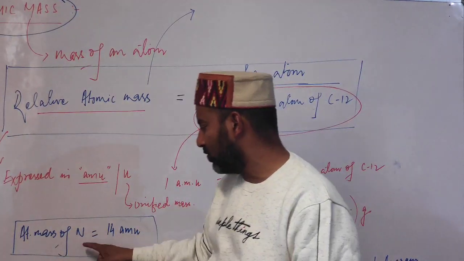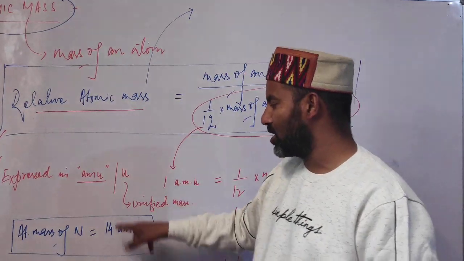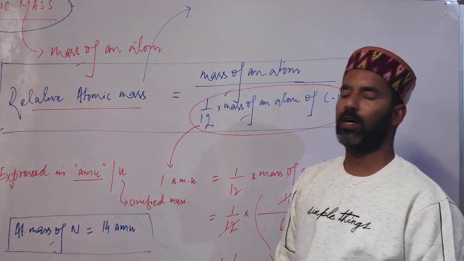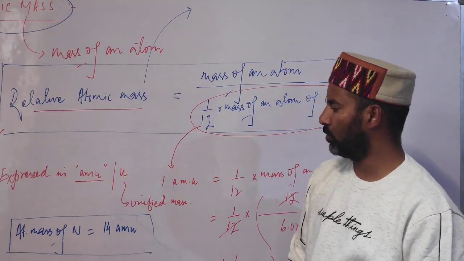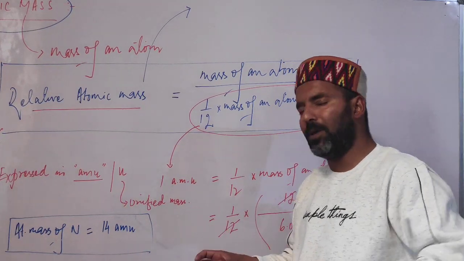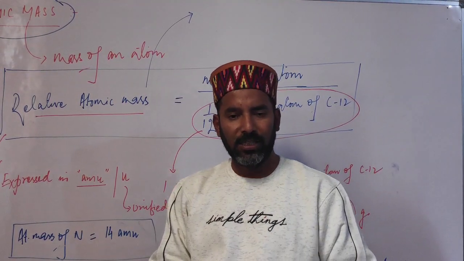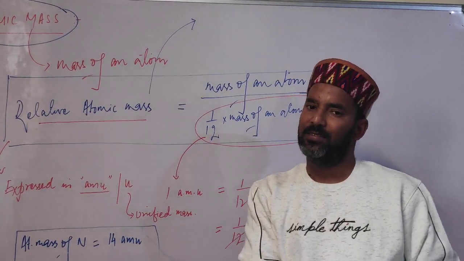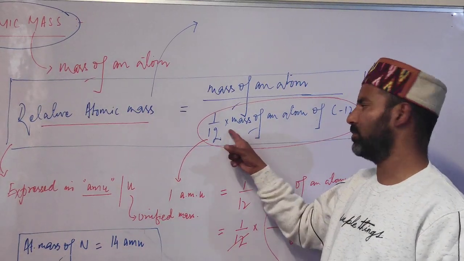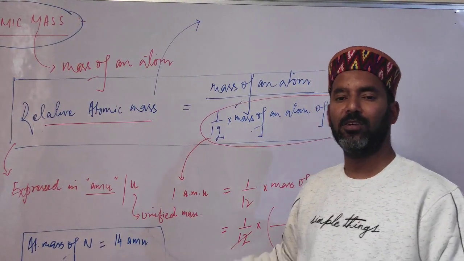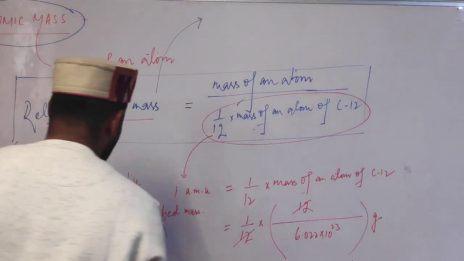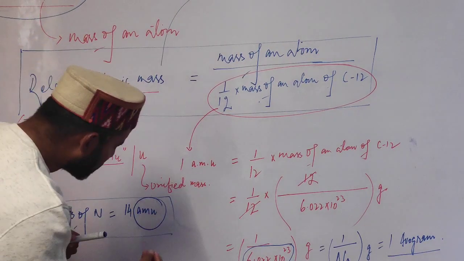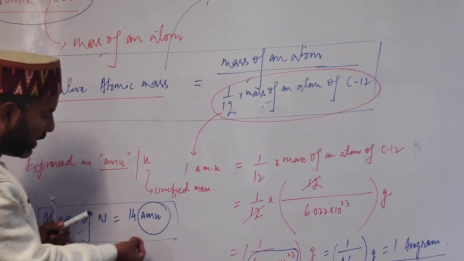So when we say the atomic mass of nitrogen is 14 AMU, it means an atom of nitrogen is 14 times heavier than 1/12 of the mass of what? Carbon 12 isotope. And similarly, if I say the atomic mass of oxygen is 16 AMU, that means the mass of an atom of oxygen is how many times heavier than this quantity? We'll say 16.